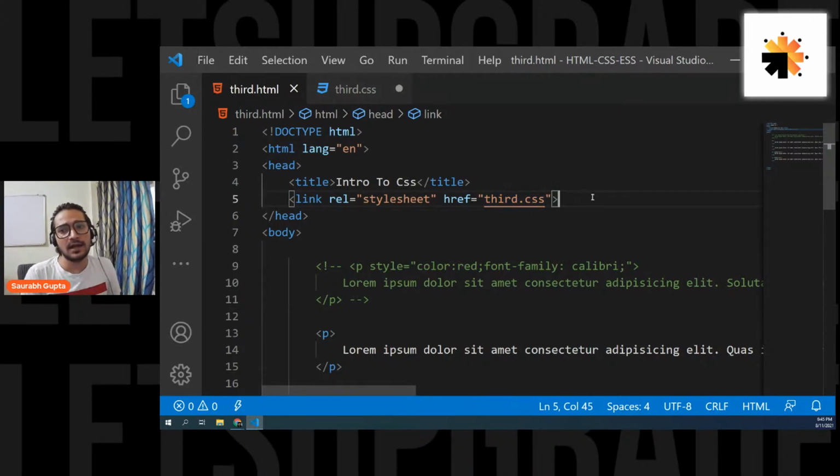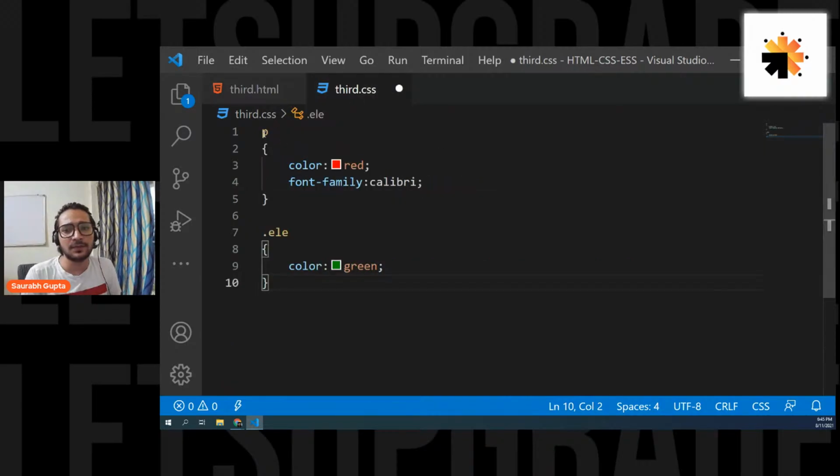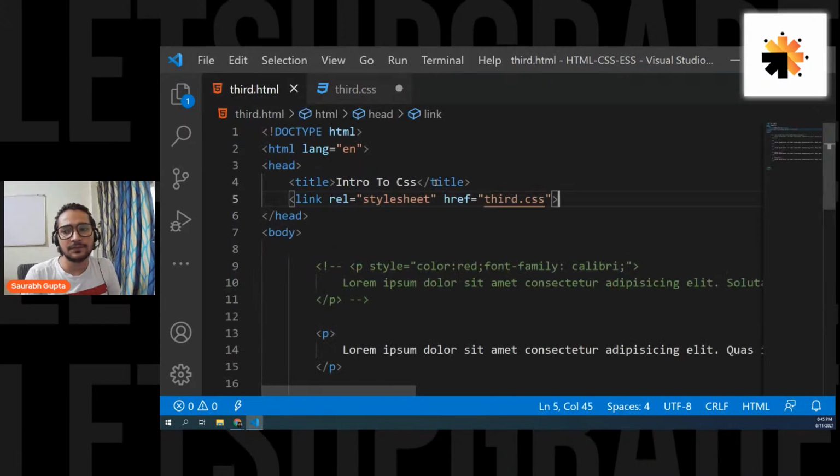And that's it. The CSS is still the same. You can see a p tag with color red and font family Calibri, and a .ele class with color green, and that's it. Let's see if the CSS is still getting applied. Save it.